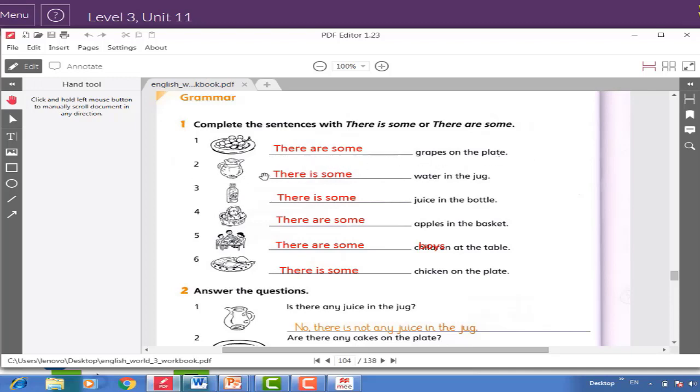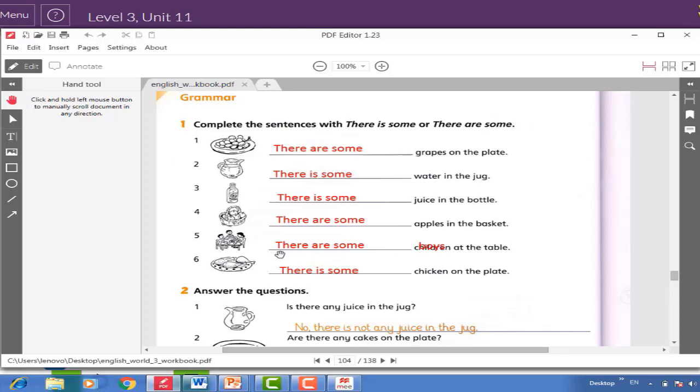Number 2. There is some water in the jug. Number 3. There is some juice in the bottle. Number 4. There are some apples in the basket.